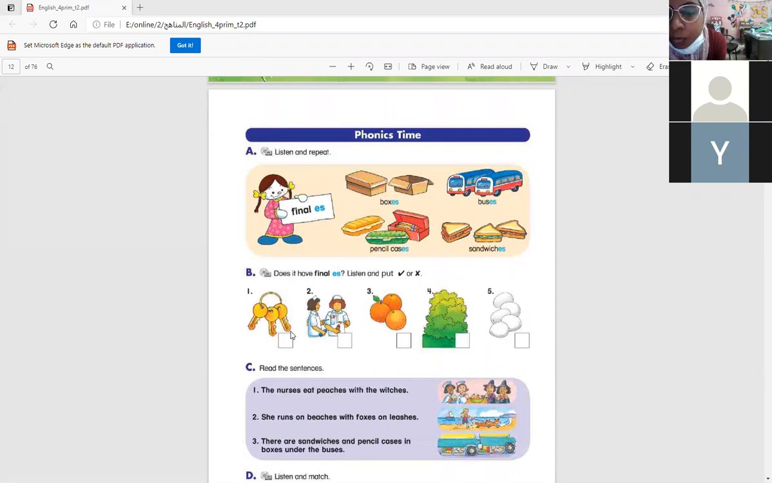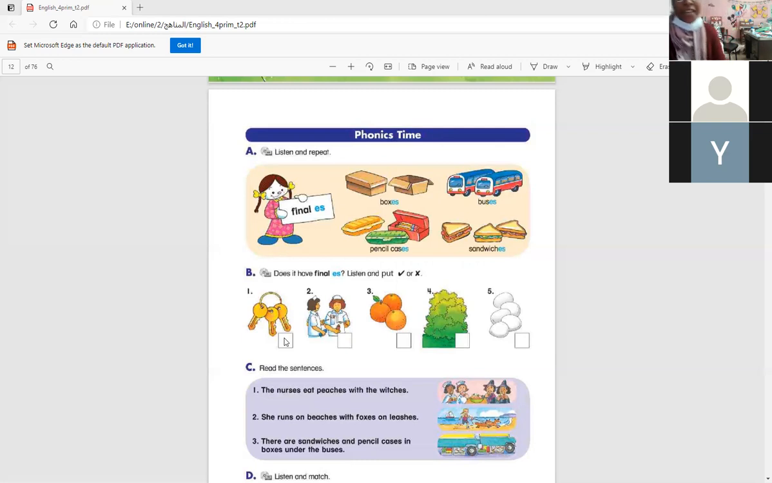We have five words. Number 1, keys. Does it end with s or es? Keys. S or es to make it plural? I will put s. That's only s. Keys, only s. That's right.